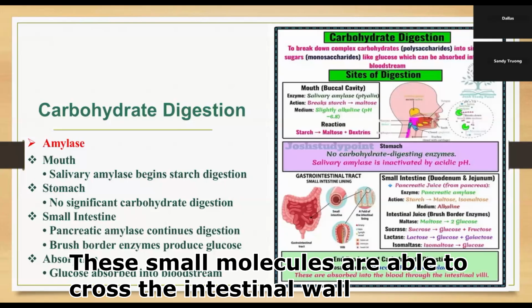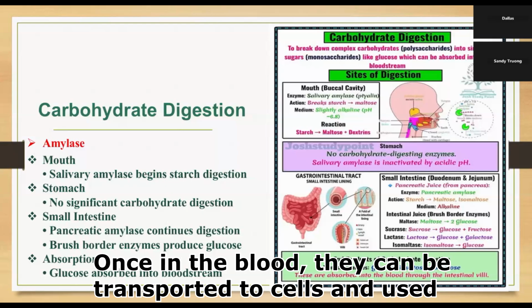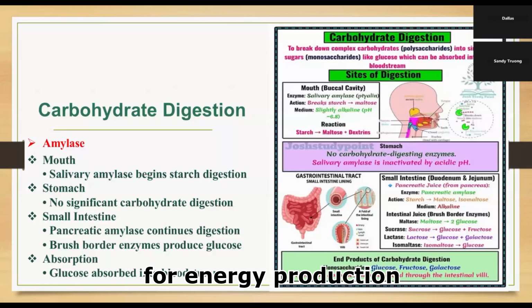These small molecules are able to cross the intestinal wall and enter the bloodstream through the intestinal villi. Once in the blood, they can be transported to cells and used for energy production.